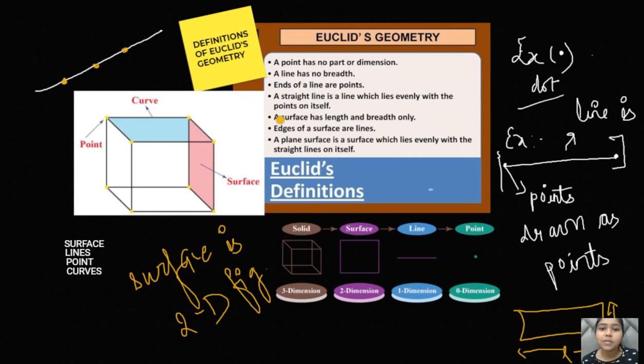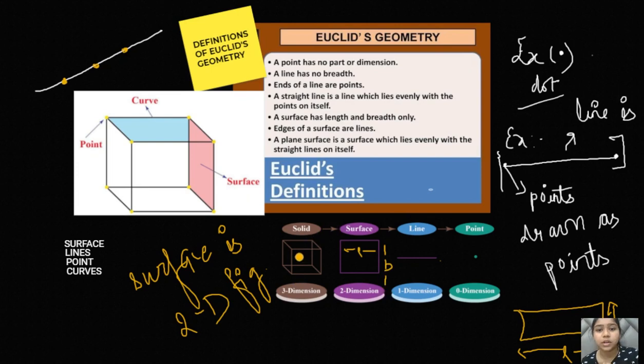That is where he called from Euclid's definition number 5, that a surface has both length and breadth, no height. Okay, so these are the pictures. You can just see from these pictures that this is a line, this is a point. It has no breadth, the point has no dimensions or part, the surface has only length and breadth. This is the length and this is the breadth of the surface.